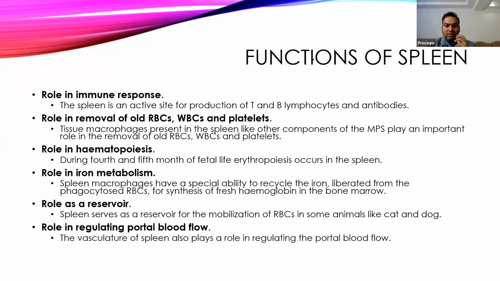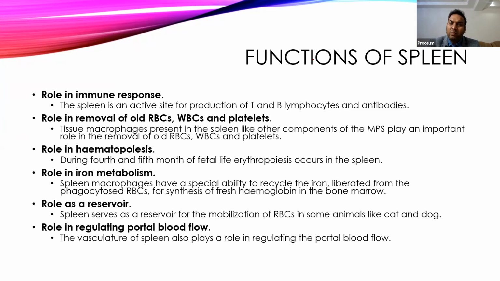It stores a huge number of RBCs, and whenever we need RBCs, splenic contraction releases them into the blood. Like whenever you get sympathetic activity, such as stress, high temperature, low temperature, or you're about to exercise, the splenic contraction will occur and the RBCs will be released into the body.